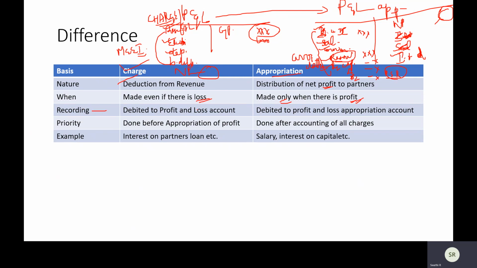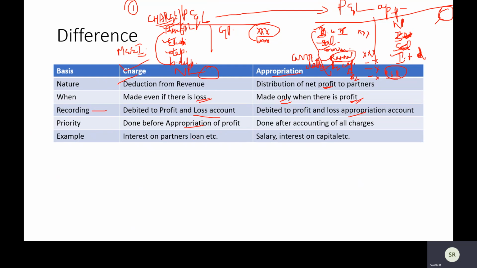Recording, when is it recorded? It is debited to the P&L account. Charges always come in your P&L, meaning unavoidable expenditures. While the P&L appropriation account, it is debited to P&L appropriation. Recording, how is it recorded? It's all debited to the appropriation account. Priority, it is done before appropriation. First step is this: always you want to know what your profit is. Only after finding your profit can you appropriate the same.